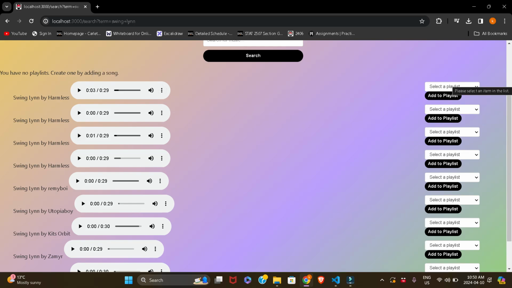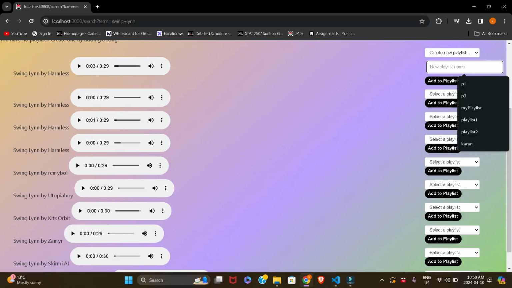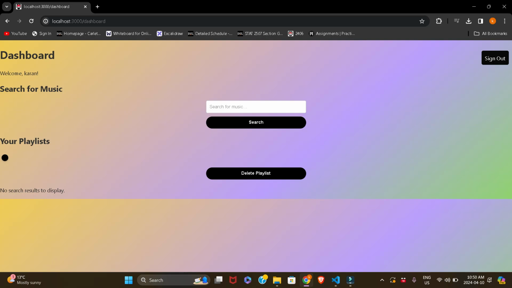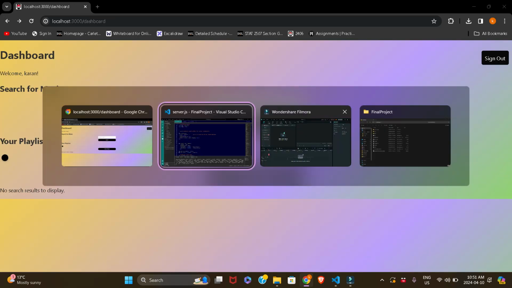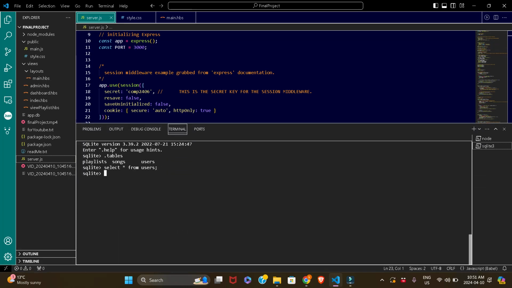I don't have a playlist right now, so none are displayed in the dropdown, but I do have an option of creating a new playlist. Let's name the playlist a, okay? Now add to playlist. I take the dashboard route and I get redirected to the dashboard. As you can see, a new playlist has been created. Let's see if the song is there. Oh yeah, the song is over here, and we can manually check the database as well to see if everything is working properly.